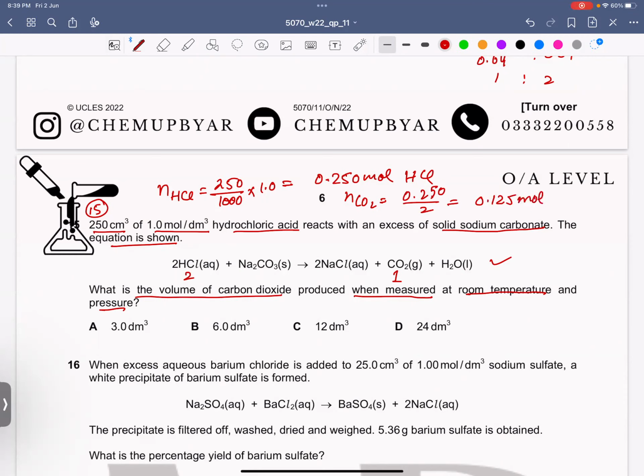To convert into a volume, you have to multiply it with 24. So can anybody multiply it with 24 and tell me the answer? I think it would be A. If you solve it, you will get 3 dm cube. 3 is the answer. So D, C, and B go wrong, and A is the correct answer.